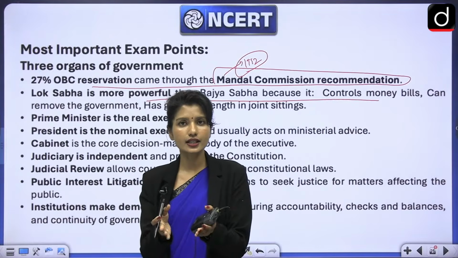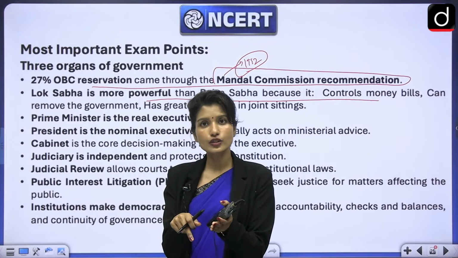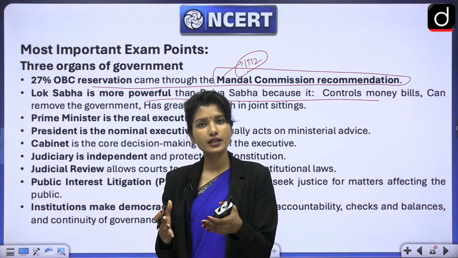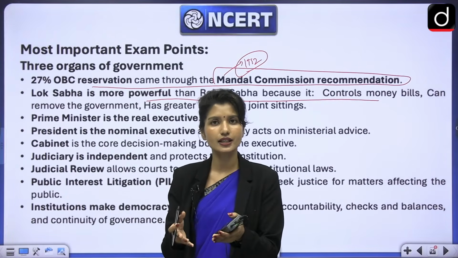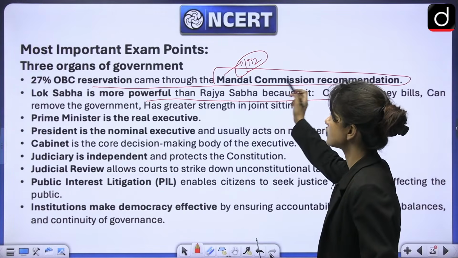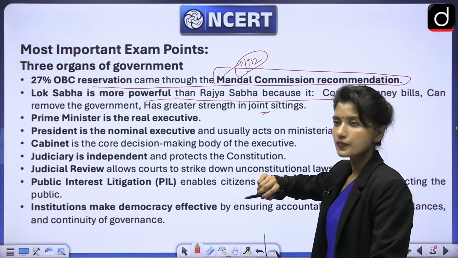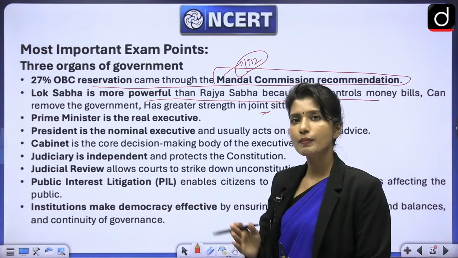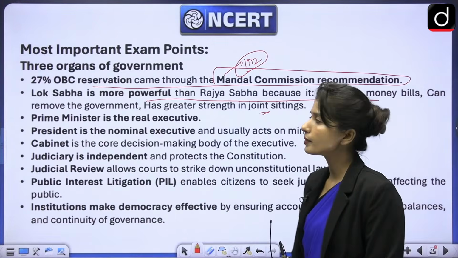Then there will be a joint sitting. Now there are 15 people, but out of those 15 people, 10 are from Lok Sabha. So of course, when the sheer number is greater than Rajya Sabha, in a joint sitting, Lok Sabha is going to dominate. So of course, it is more powerful because in a joint sitting also it has greater strength. Then Lok Sabha members are directly elected by people. So they get power directly from people. So of course, it is more powerful.